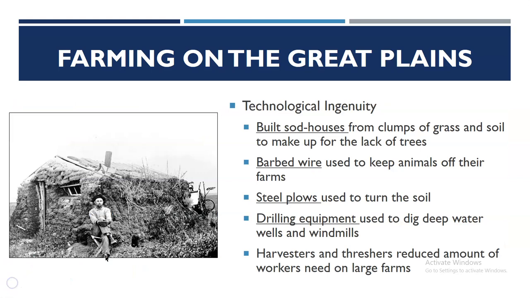Farmers that stayed on the Great Plains relied on technological ingenuity. They ended up building sod houses from clumps of grass and soil to make up for the lack of trees. They used barbed wire to keep animals off their farms. They also utilized steel plows to turn the soil, and drilling equipment was used to dig deep water wells and windmills. Harvesters and threshers reduced the amount of workers needed on large farms.